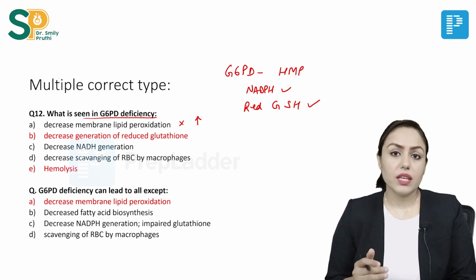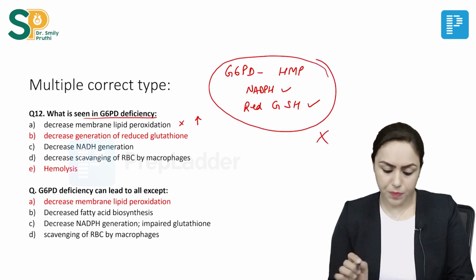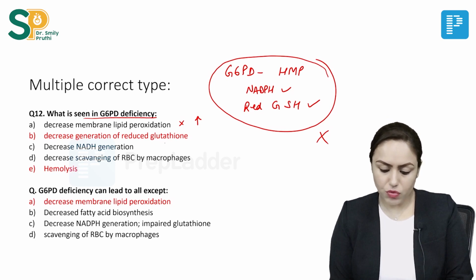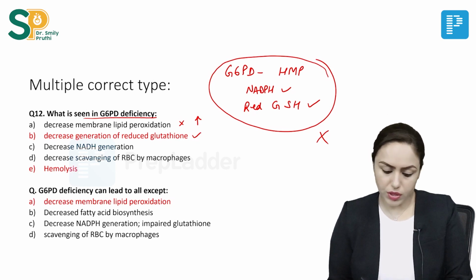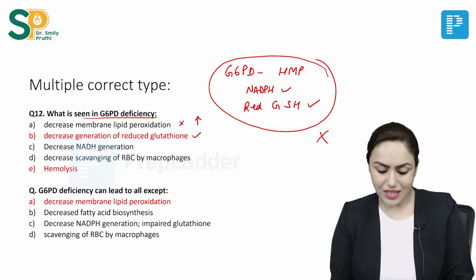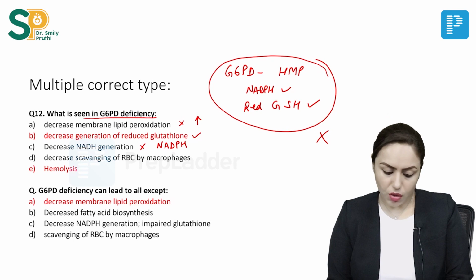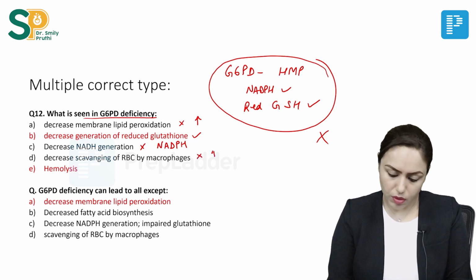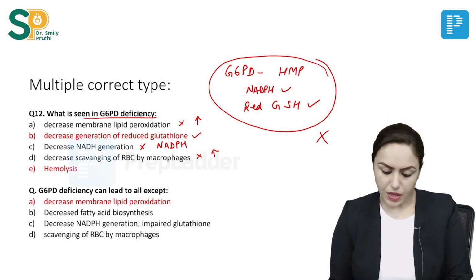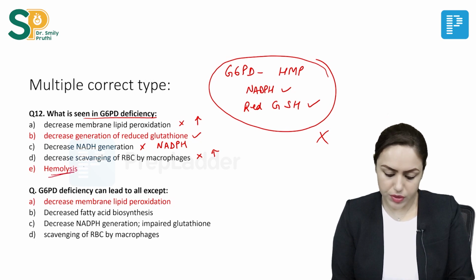Now, we are taking the G6PD deficiency case. So, all these things are not occurring, right? Now, option B, decreased generation of reduced glutathione. Yes, this is correct. There will be decreased reduced glutathione. Then option C, decrease NADH generation. No, there will be decreased NADPH generation, right? Then option D, decrease scavenging of RBC by macrophages. No, there will be increased scavenging, due to oxygen free radicals present, and then hemolysis of RBC will occur.